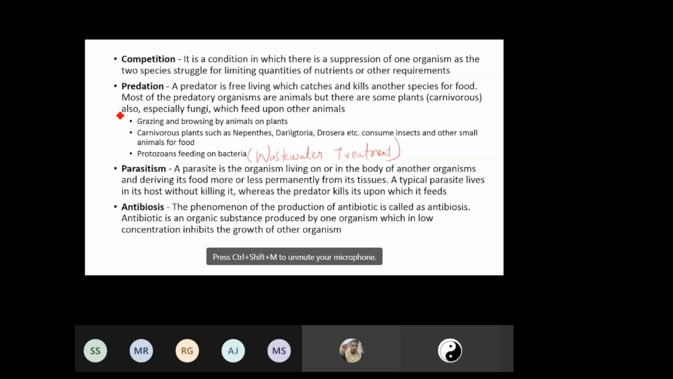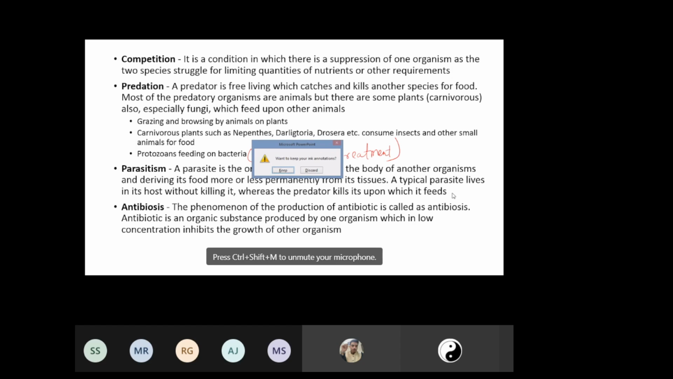The last negative interaction that we will be seeing is antibiosis. Now, this is the phenomenon which we are using to get antibiotics. The phenomenon of production of antibiotics is called antibiosis. There are different types of bacteria and fungi which are able to produce different chemicals, which we are able to use as antibiotic material. So, an antibiotic is an organic substance which is produced by one organism in low concentration, which would limit the growth of another organism. But now we are able to use this for treating multiple infections.